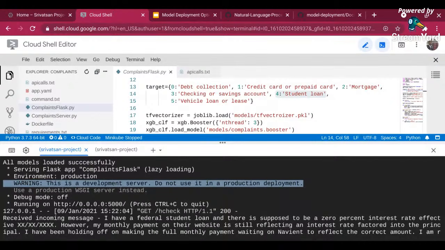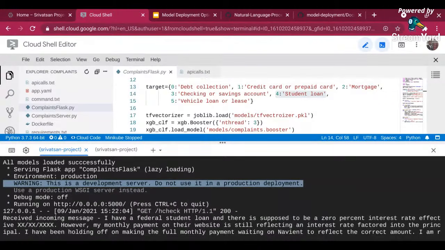What it means is it comes with a simple WSGI server for debugging purposes, which provides a single worker. It only provides a single worker that can accept one HTTP connection at a time. So if you have, say, 10 connections coming together, it can only take one connection at a time. It cannot take multiple connections at a time, and that's the major disadvantage of Flask.